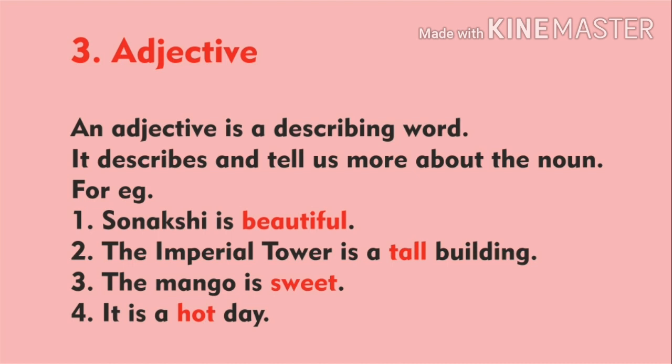Third sentence, the mango is sweet. How is the mango? The mango is sweet. So what is the adjective in this sentence? Sweet. Fourth sentence, it is a hot day. How is the day? It is hot. So the adjective in this sentence is hot.